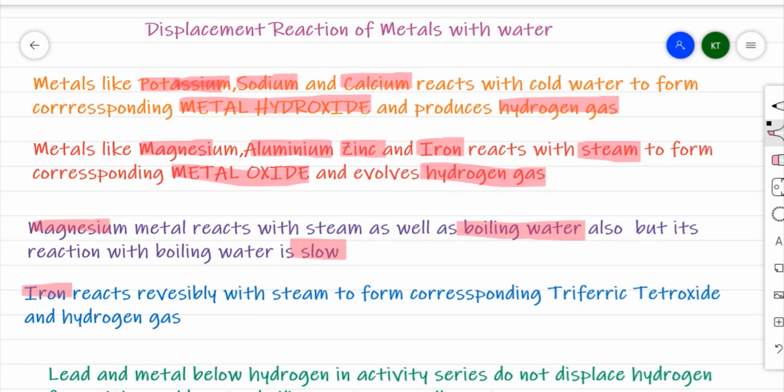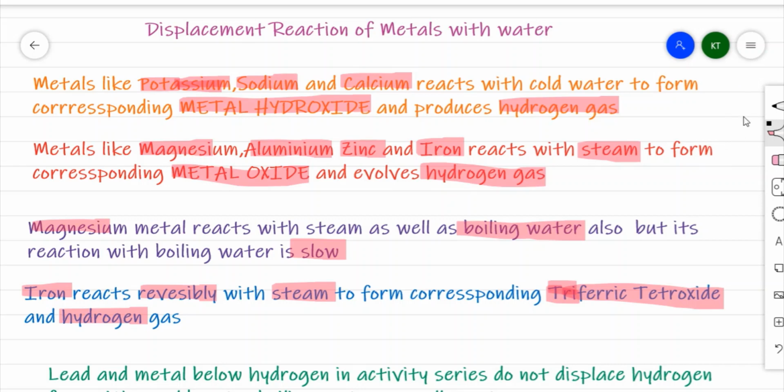One more interesting case has been seen with iron. Iron generally reacts reversibly with steam so as to give the corresponding triferric tetroxide and evolve hydrogen gas.